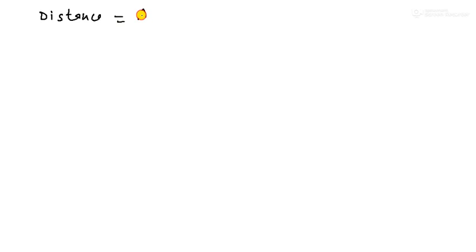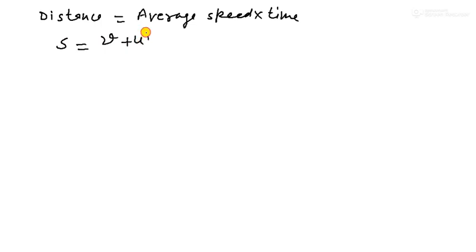Now come to the total distance covered by the object. So I want the distance. Distance is equal to average speed into time interval.